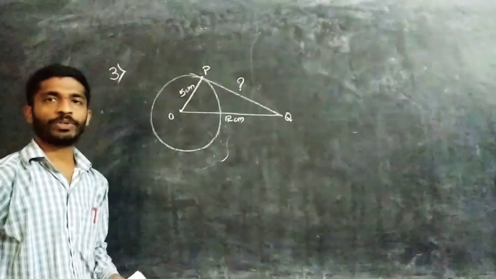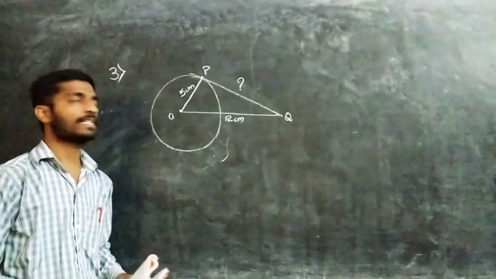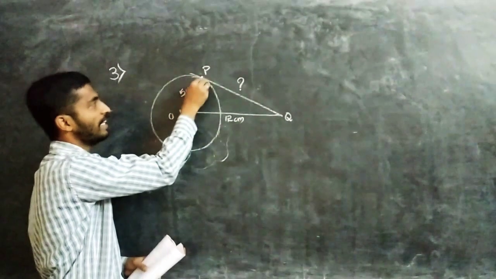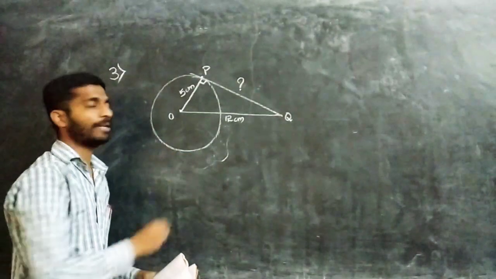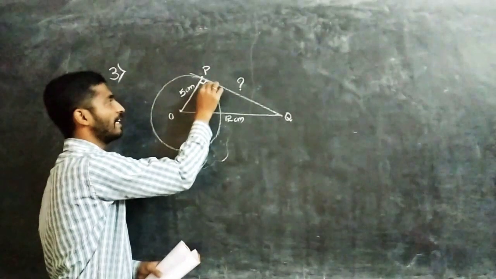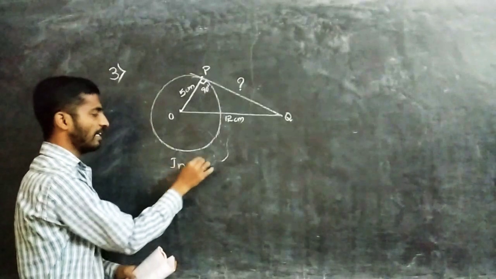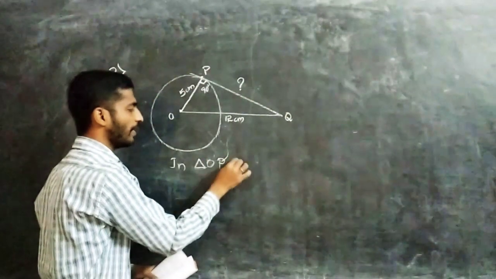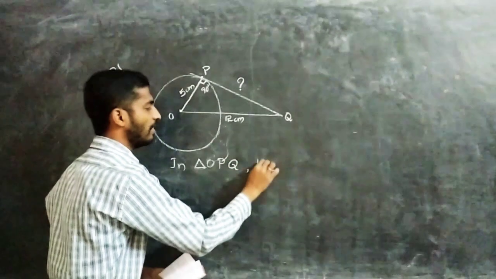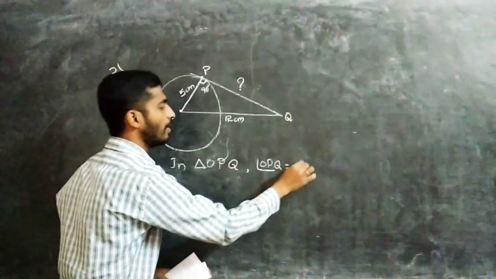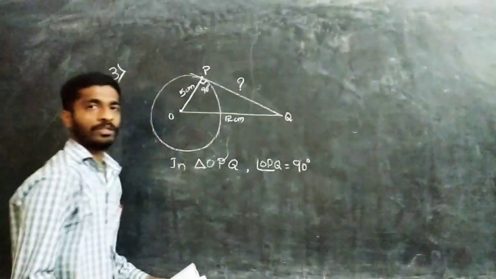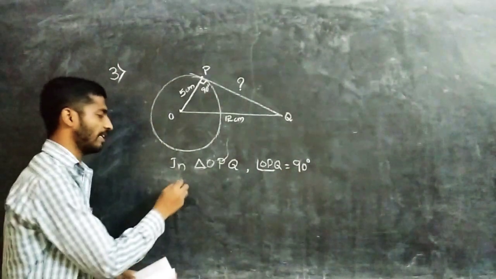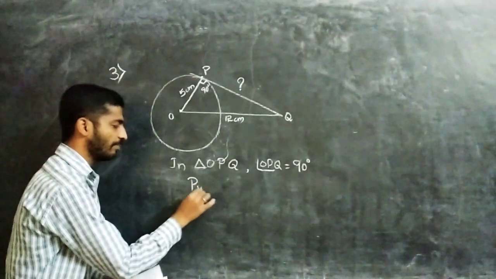See, we already got the first theorem. What does it say? The first theorem is that the tangent is perpendicular to the radius. Perpendicular means how many degrees? It is 90 degrees. So in triangle OPQ, angle OPQ equals 90 degrees. Now if it is 90 degrees, which theorem do we have to apply? The Pythagoras theorem.